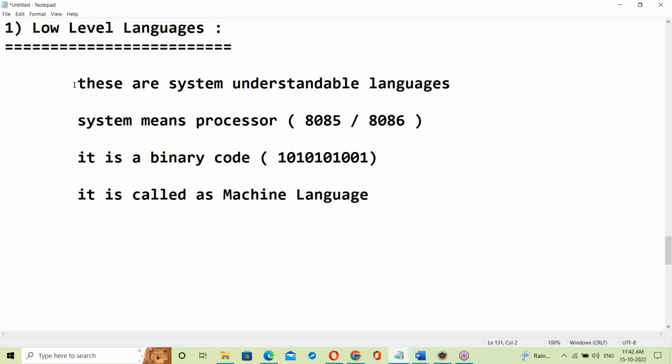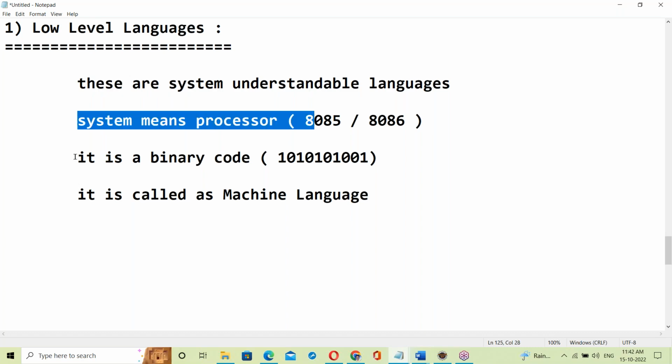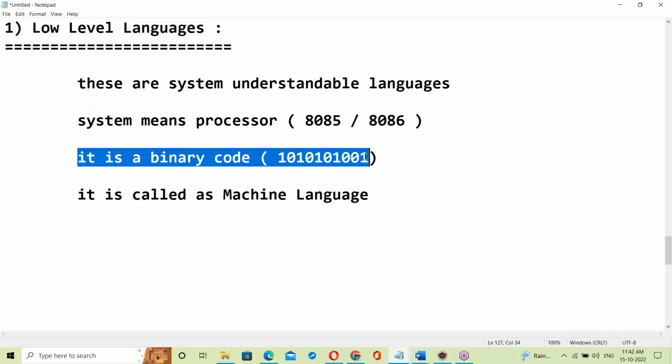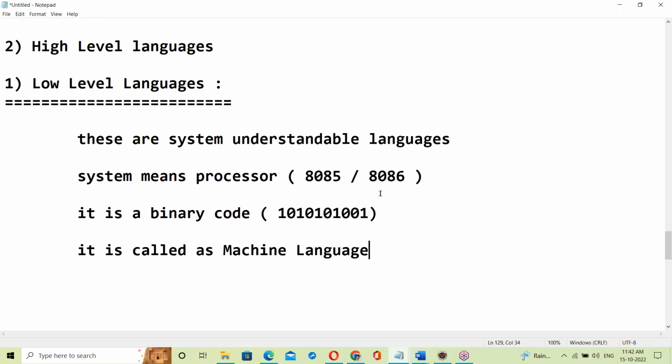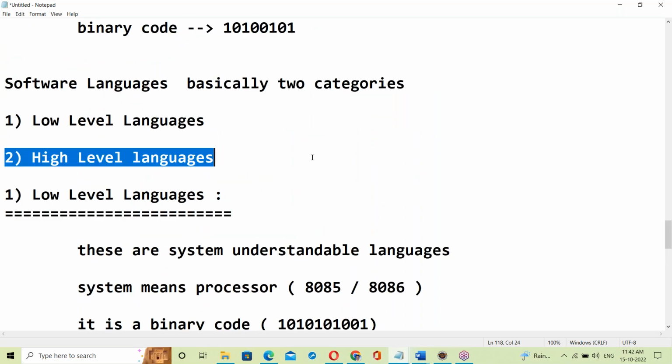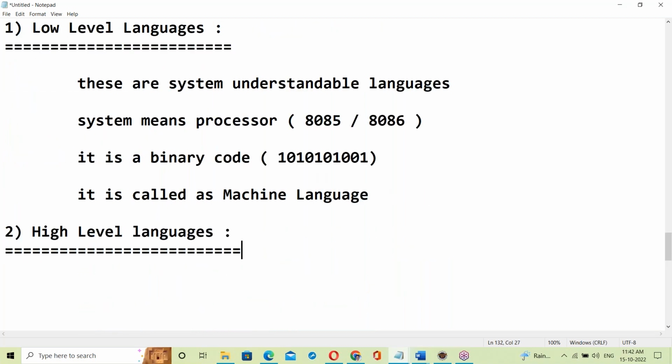Next, high level languages. These are user understandable languages.